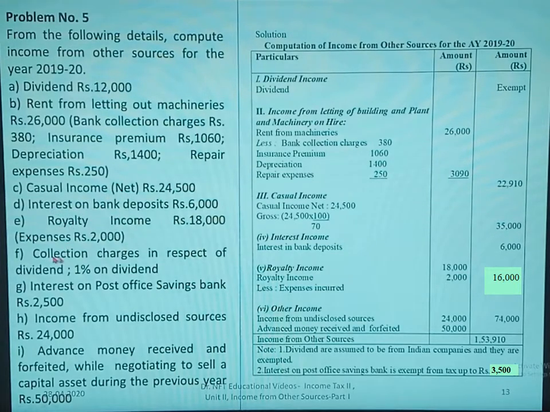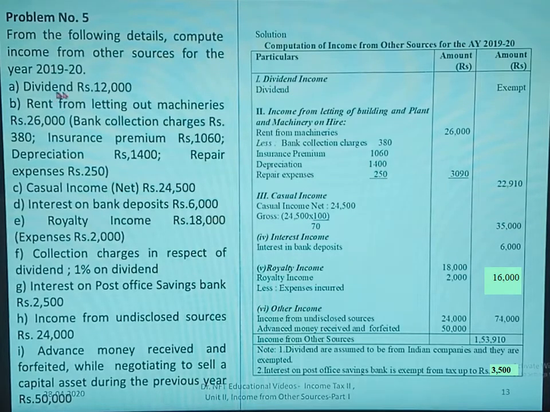Casual income net, interest on bank deposits, royalty income, collection charges in respect of dividend, interest on post office savings bank, income from undisclosed sources, advance money received and forfeited while negotiating to sell a capital asset during the previous year. So all these items are given. We'll write each